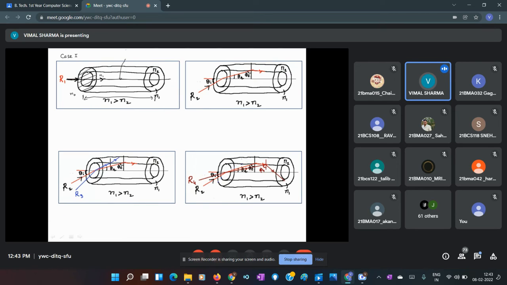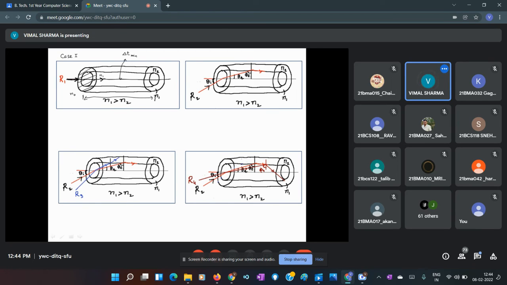And the importance of this is that delta t, that is the time duration between launching and receiving at the other end, is minimum in this case for this axial ray. T is t minimum, or delta t is minimum.